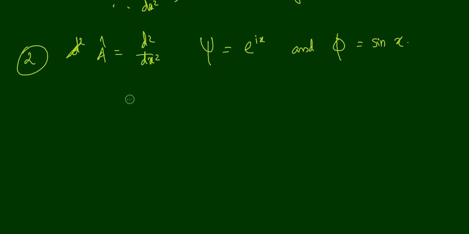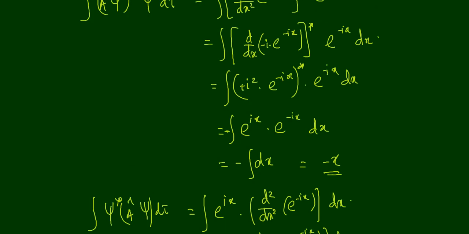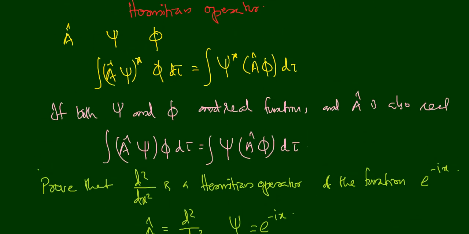If it has to hold the condition that d square by dx square is a Hermitian operator, then we have to prove this one with the two functions. We have an equation here. What is that? Integral a cap psi star phi d tau is equal to integral psi star a cap phi d tau.